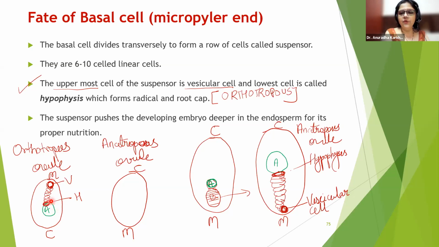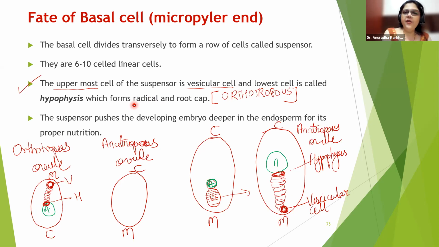hypophysis. Okay, no beta. This radicle जो है ना, that is going to be the radicle of your chemistry, and this is the radicle of botany. Fine. Yeah, so now there is no confusion with basal cell, apical cell.